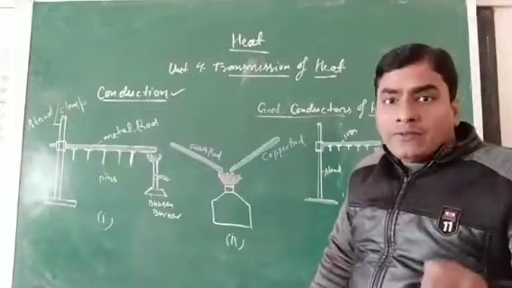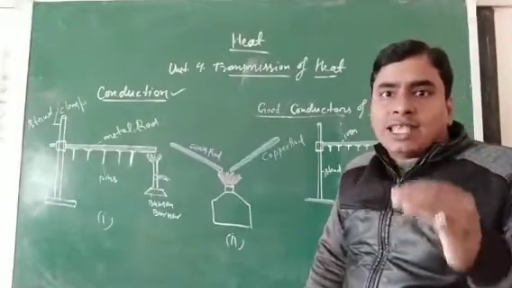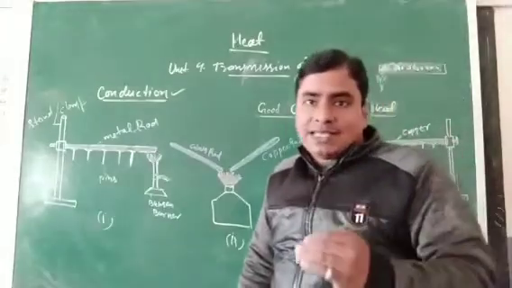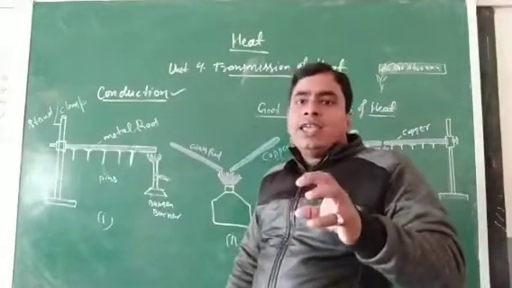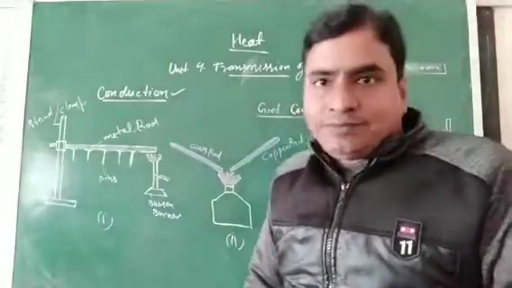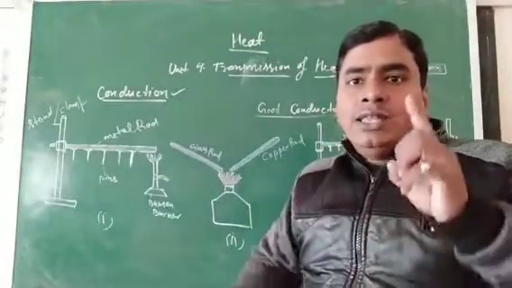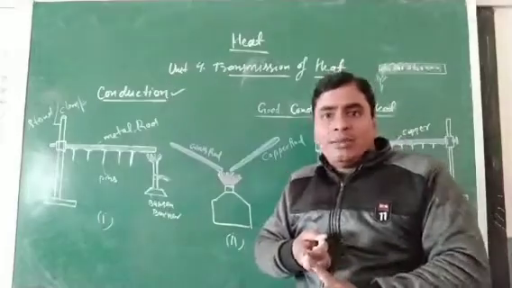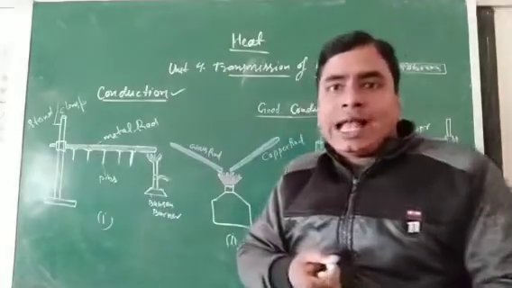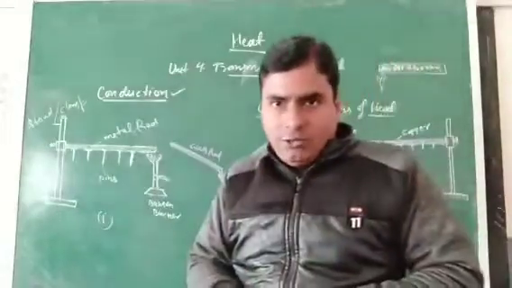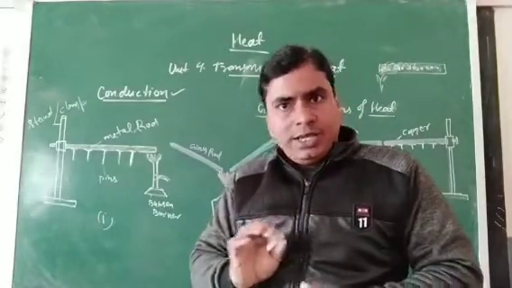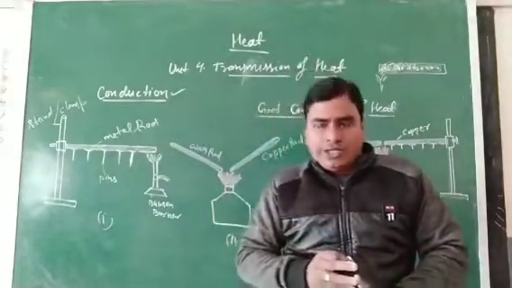But they only vibrate. They will not leave their places. That's why we can say that in conduction, heat energy is transferred from one end to the other end in a body without the actual movement of molecules. This is called conduction.